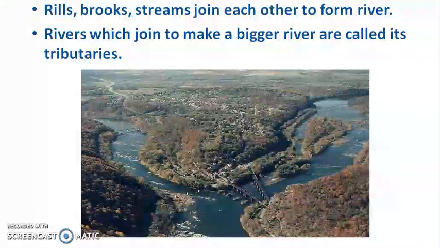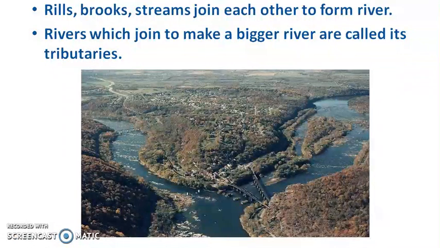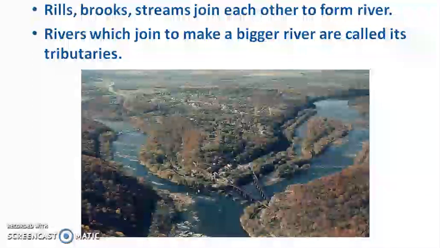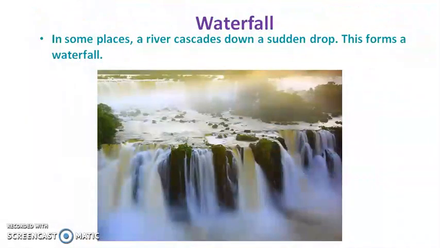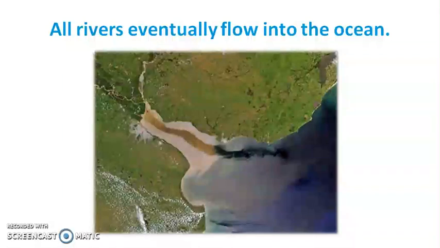Rills, brooks, streams join each other to form a river. See in this picture, we can say that all these are joining together to form the big river. Rivers which join to make a bigger river are called tributaries. In some places, a river cascades down a sudden drop. This forms a waterfall, or simply we can say a river that falls down a cliff, rock, etc. forms the waterfall. All rivers eventually flow into the ocean.